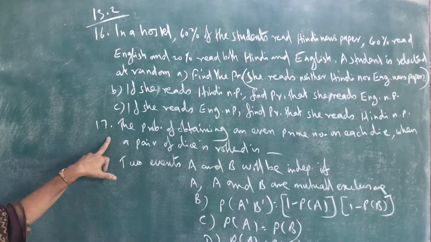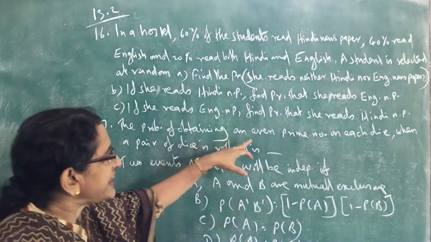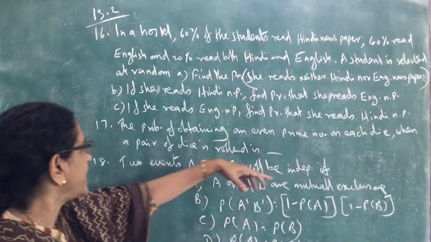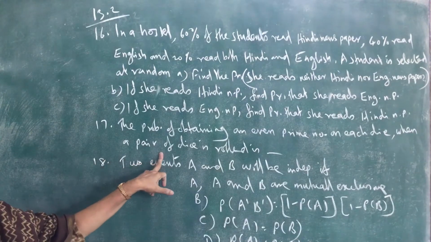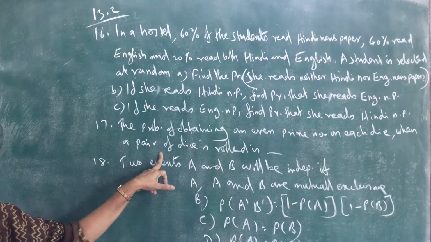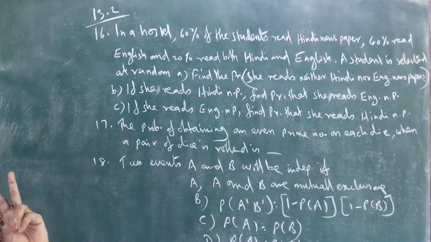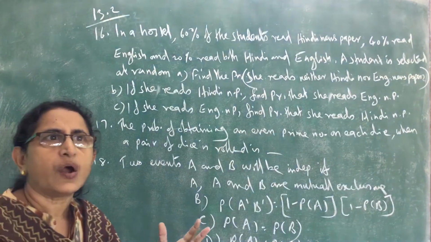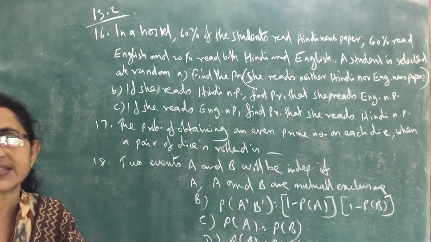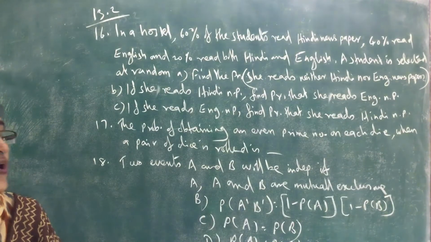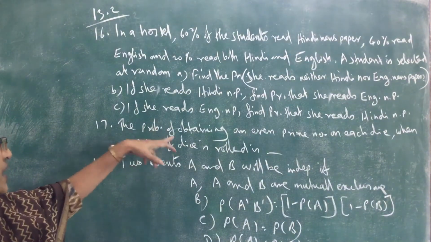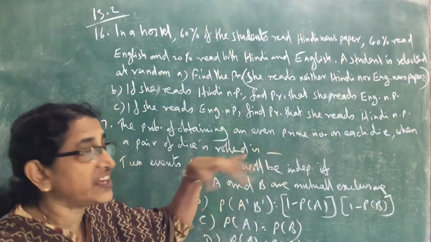Now see 17th one. The probability of obtaining an even prime number on each die when a pair of dice is rolled. Suppose a pair of dice is rolled. That means 2 dice are rolled. So what is the sample space? 1,1, 1,2, etc., 1,6. Like that there are 36 sample points. Find the probability of obtaining even prime number on each die.